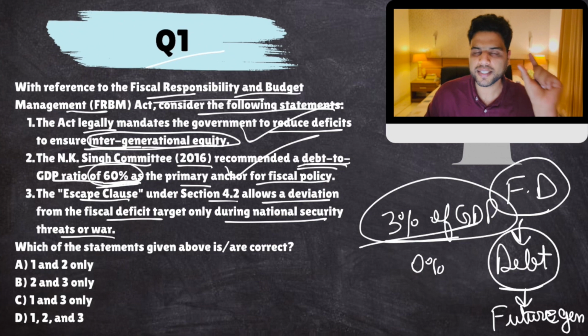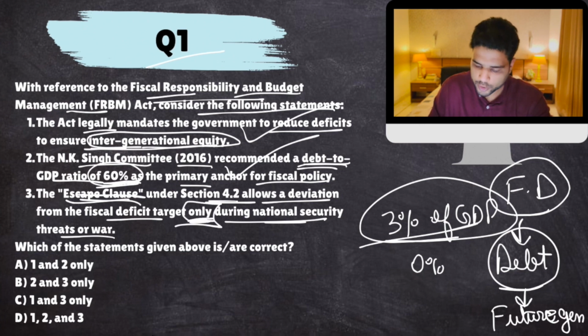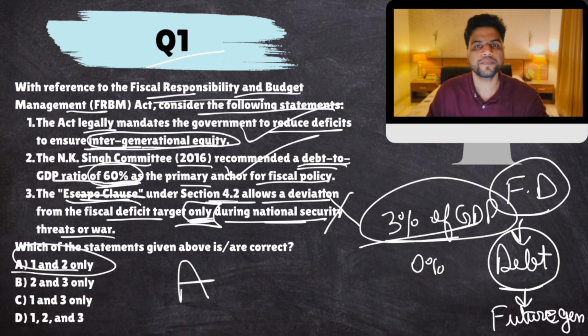Generally, you have to reduce your fiscal deficit and reduce debt. But in certain exceptional circumstances, you can exceed your fiscal deficit target or postpone your achievement of it. That happens through the escape clause within the FRBM Act. The escape clause can be triggered during war, national security threat, economic collapse, and many other reasons are given for triggering it. So it's not just war or security; the word 'only' over here is problematic. Because of that, this statement is false. The answer would come out to be A.